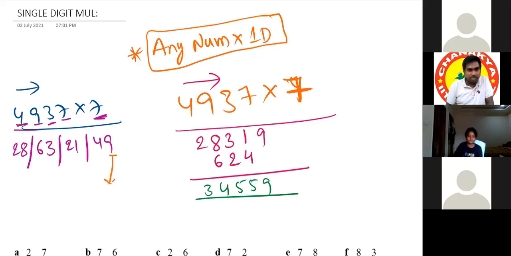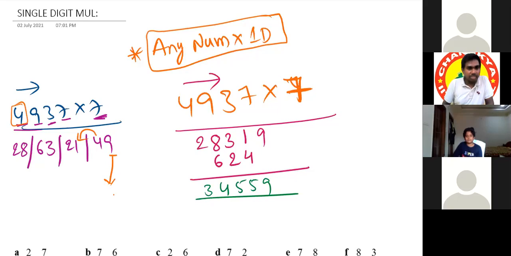49. So you know balancing, right? Drop the unit place, carry forward to the tens position. Sir, I didn't understand still. What are you not understanding? Every digit we are multiplying is simply as it is. We have to write 6 down and 3 up, 2 down and 1 up.